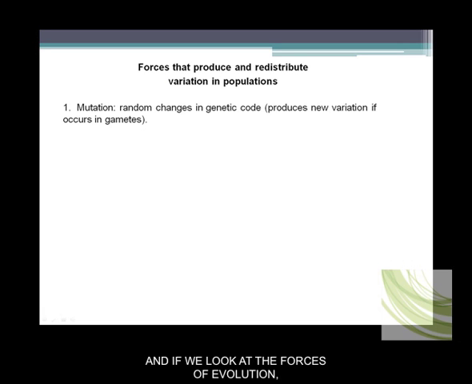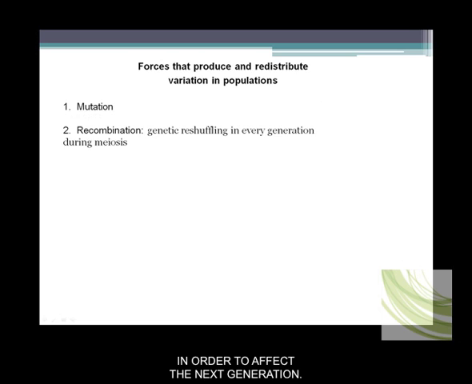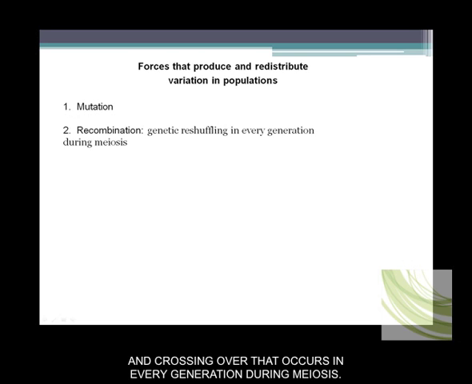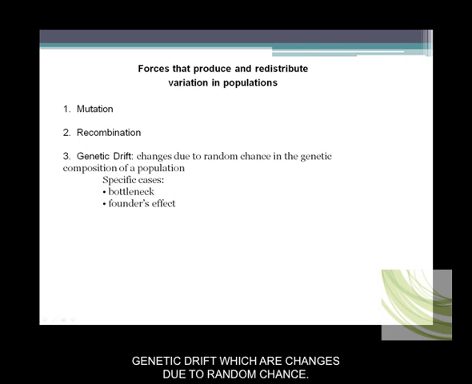And if we look at the forces of evolution, our first one is mutation, which is any random change in the genetic code. Of course, it has to take place in the gamete in order to affect the next generation. Recombination, which is the genetic reshuffling and crossing over that occurs in every generation during meiosis. Genetic drift, which are changes due to random chance.